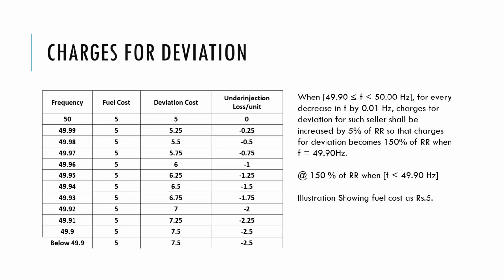So even if you are under injecting or over injecting, you don't have to pay any penalty. But beyond 49.94, means less than 49.94, and above 50.03, if you deviate from the schedule and that deviation is not supporting the grid in any way, then you have to pay certain penalty.